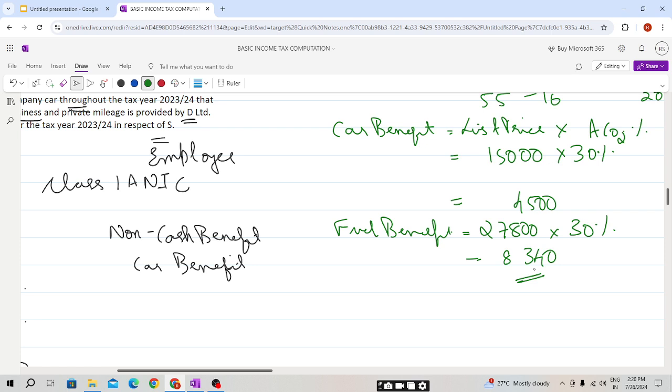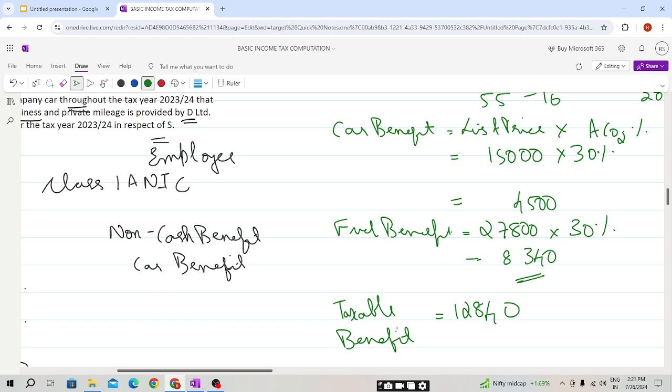So our total taxable benefit income will be 4,500 plus 8,340, which is 12,840. It will be 12,840. This is our taxable benefit.